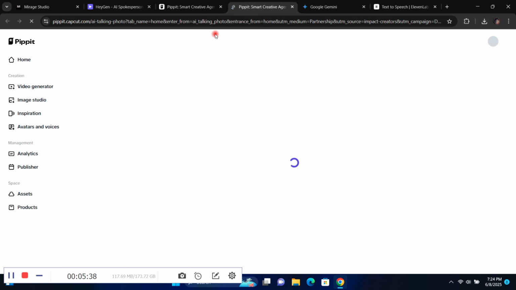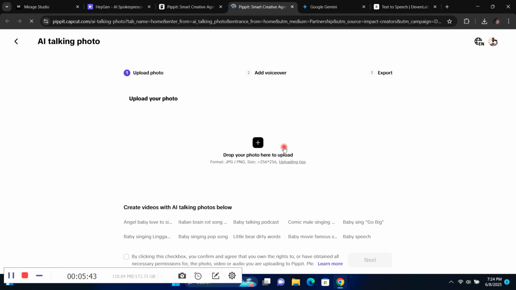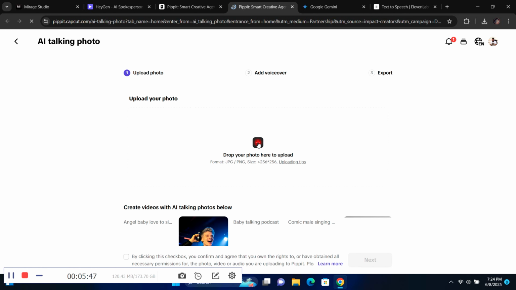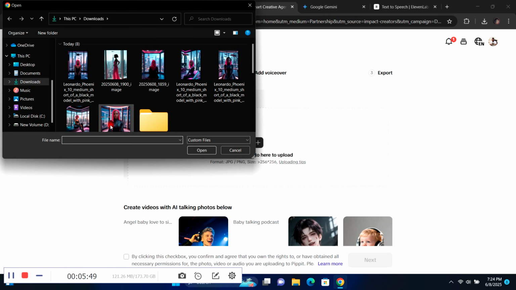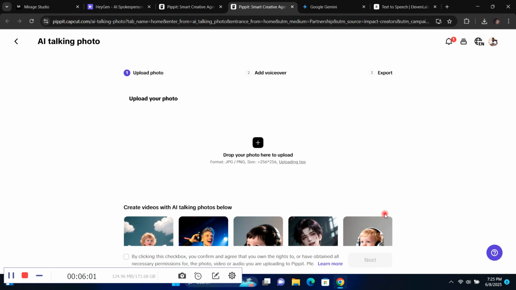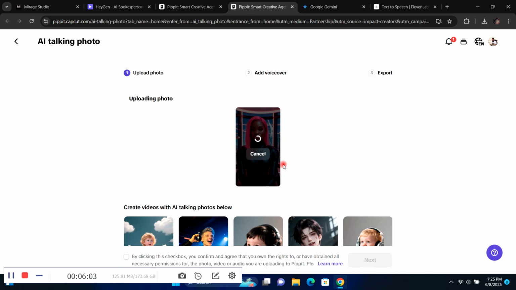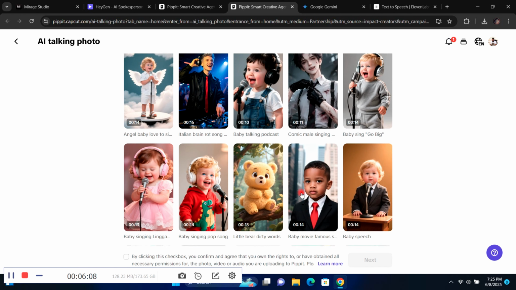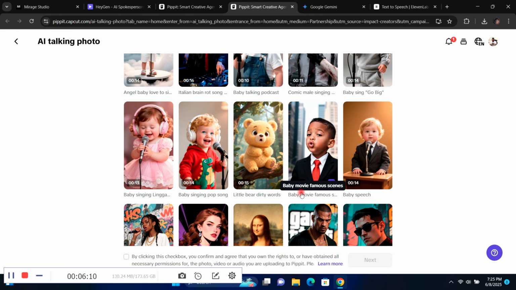Once you click on that, it will take you to another screen, and this is where you can upload your image. First you upload your image, and after that you upload your voiceover. So we're just going to upload the same image. It has automatically cropped it for us, but we can still adjust the crop however we want it. Once you're done, you click on done. So once it's done uploading, then we can add our voiceover.